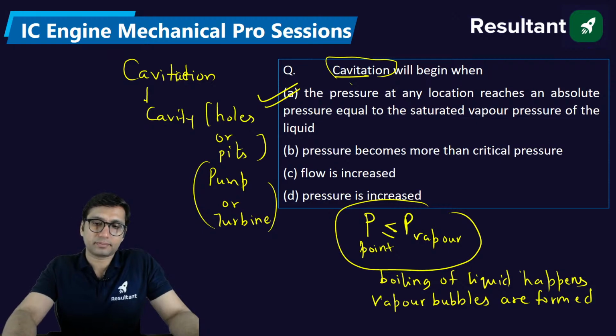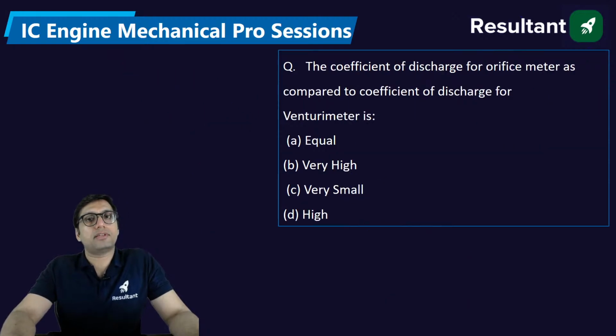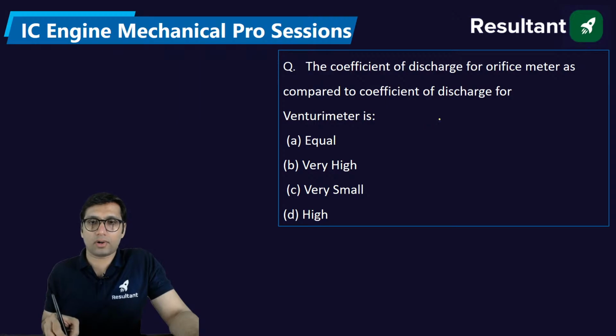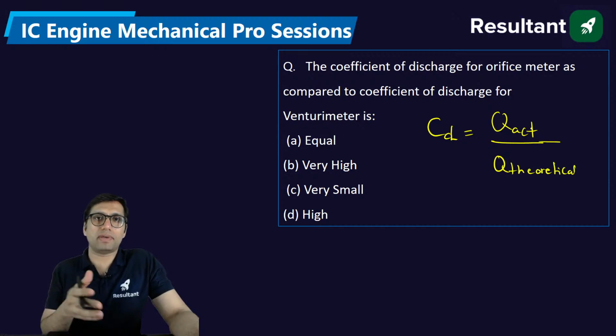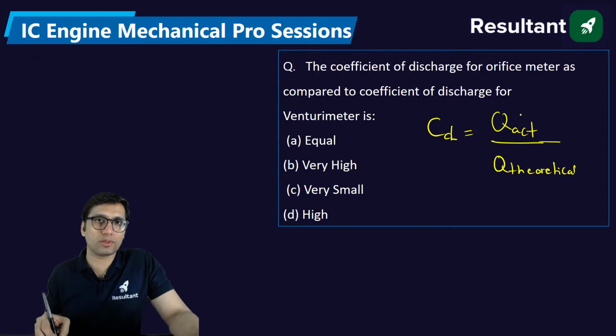Okay. The coefficient of discharge for orifice meter as compared to coefficient of discharge for venturi meter. So this is a term called coefficient of discharge. What do you mean by coefficient of discharge? It is equal to the ratio of actual discharge to the theoretical discharge. Okay. So in the theoretical condition, you always get more value. But in actual condition, there is some loss of energy because of friction.